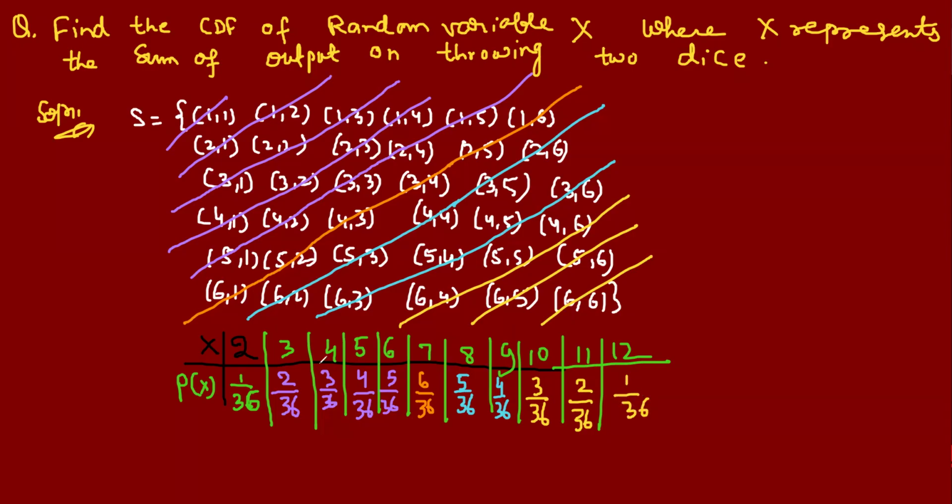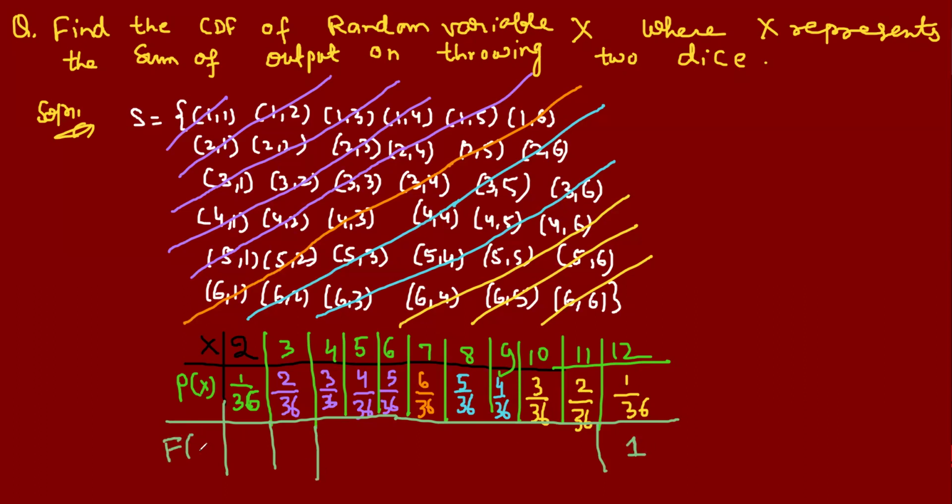Understood? So this is the PDF. You got the PDF right now, but you want what? CDF. So for CDF, what will you do? So the last box will contain 1.